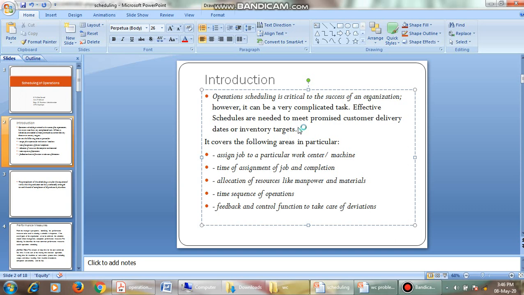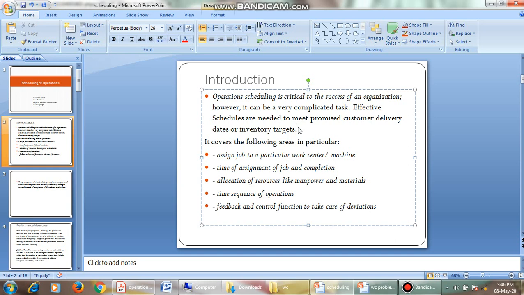Then the time sequence of operations has to be maintained: which task has to be completed first, second, and third. We give the sequence of operations, and after completion of the final operations, we go for feedback of operations and a control function to take care of any deviations.